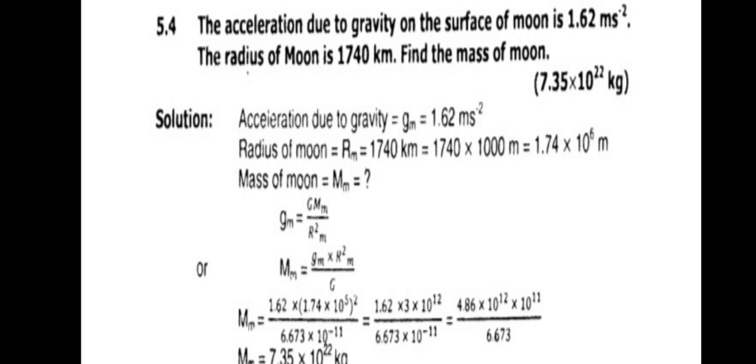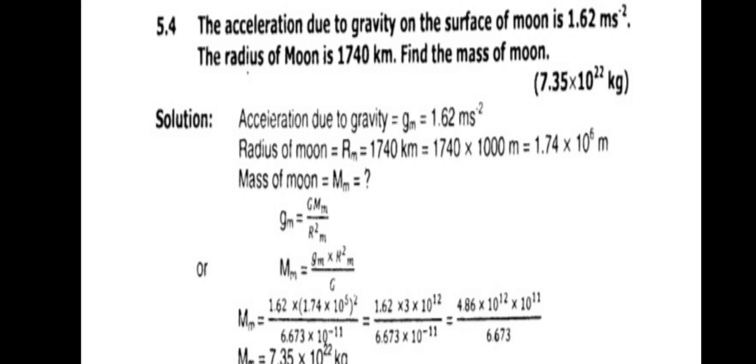By converting kilometer into meter, we will multiply it with 1,000 factor, which is equivalent to 1.74 into 10 raised to power 6 meter. We are asked to find out the mass of the moon, that is capital M into M. By writing down the formula, that is capital M into M equals gm into r square over capital G. By putting all the values given in the data, you will find out the value of mass of the moon, that is 7.35 into 10 raised to power 22 kg.